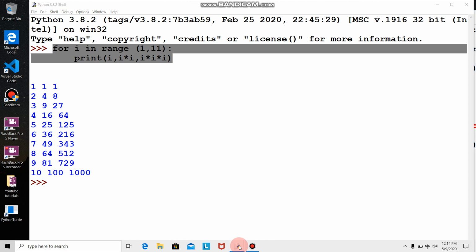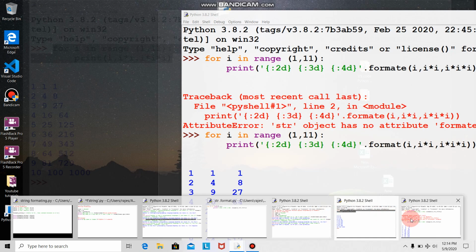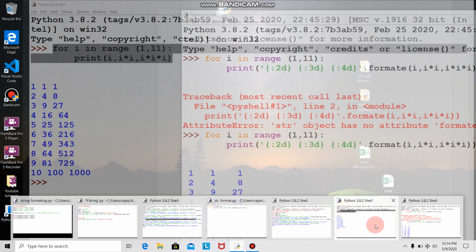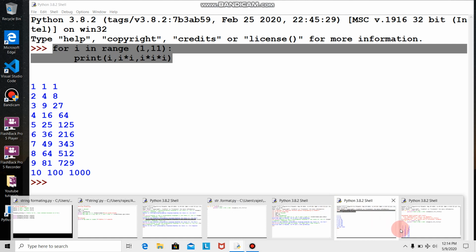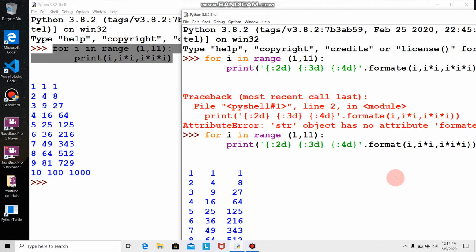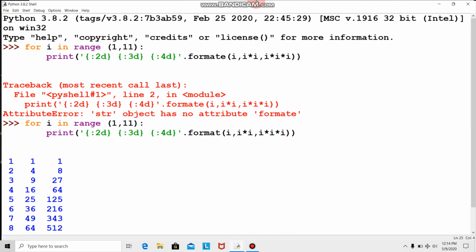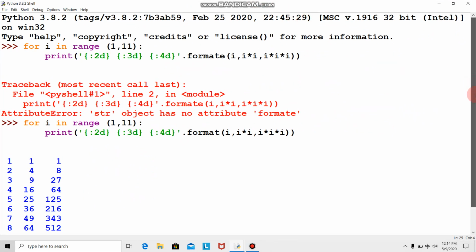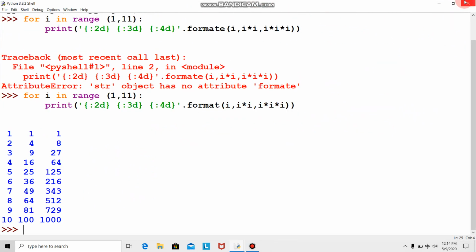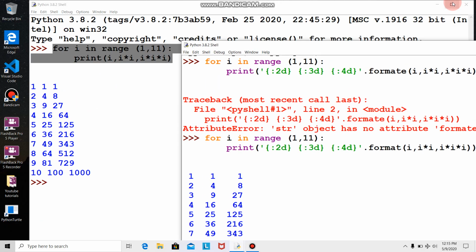And the new one, if I check it here, you can see this one is in orderly form, the 3 columns are different. So that's the advantage of format. Now we'll see one more thing.